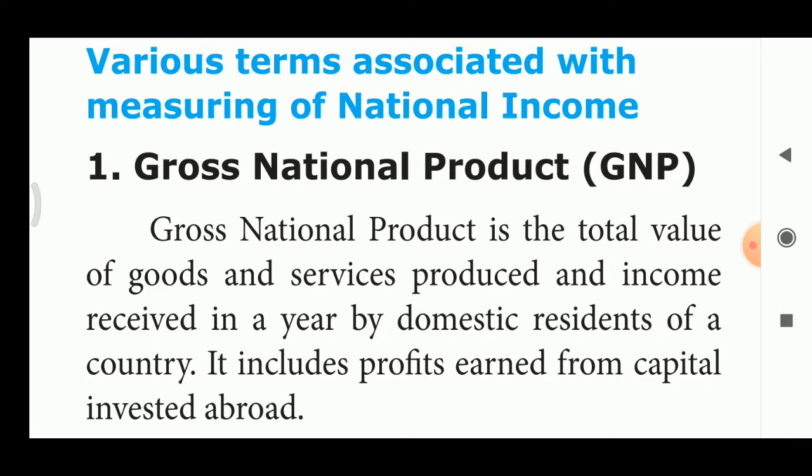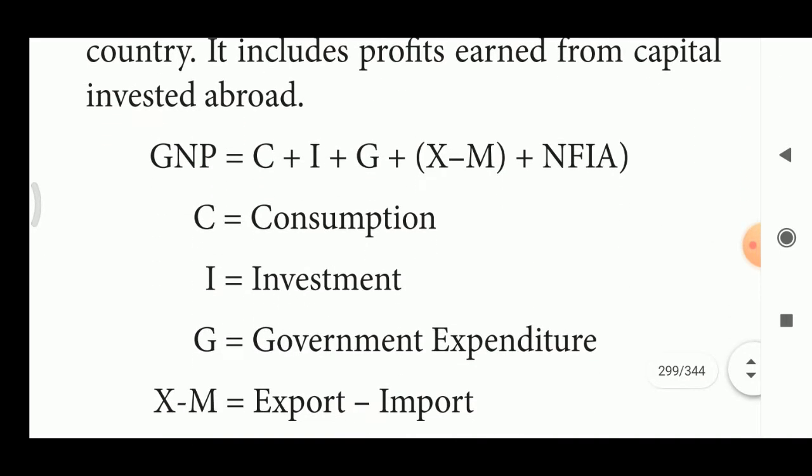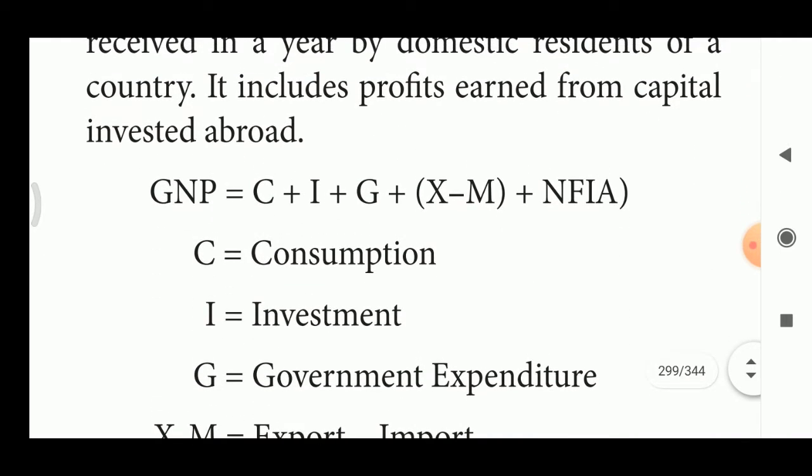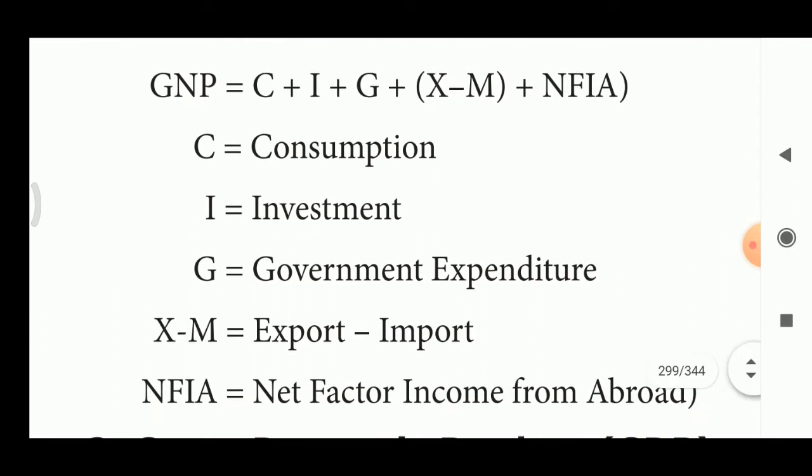Inside the country, how many goods and services are produced? That is called gross national product, that is GNP. It includes profits earned from capital invested abroad. GNP is equal to C plus I plus G plus X minus M plus NFIA.